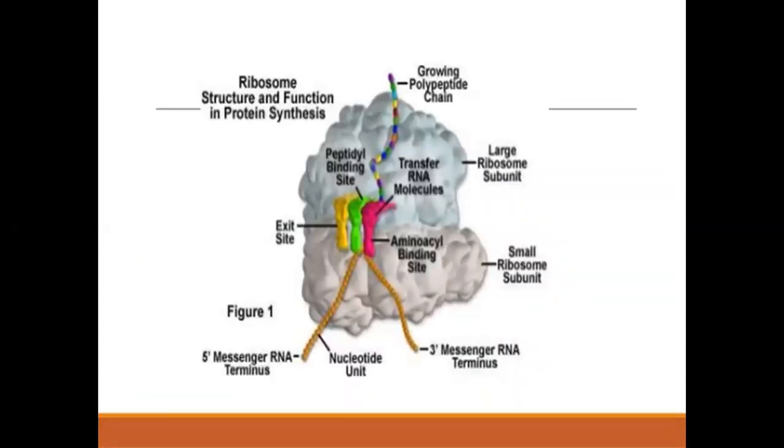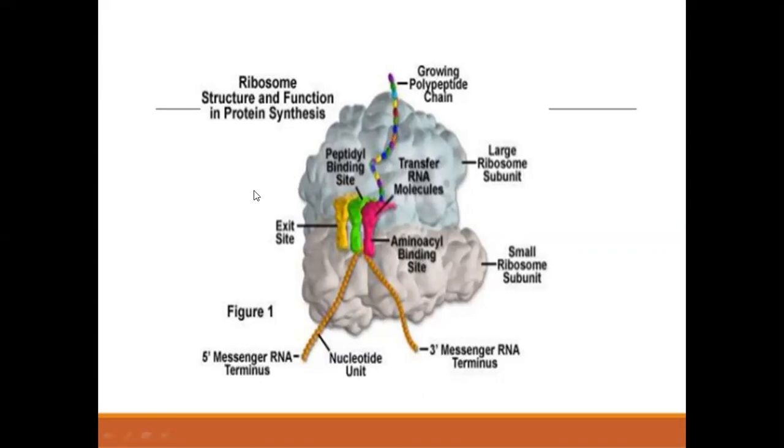Ribosome structures. This is the exit site, and the aminoacyl binding site. This is the peptide binding site. These are the transfer RNA molecules, the growing peptide chain, the large ribosomal subunit, and the small ribosomal subunit. This is the messenger RNA, nucleotides, and these are also the messenger RNA terminus.